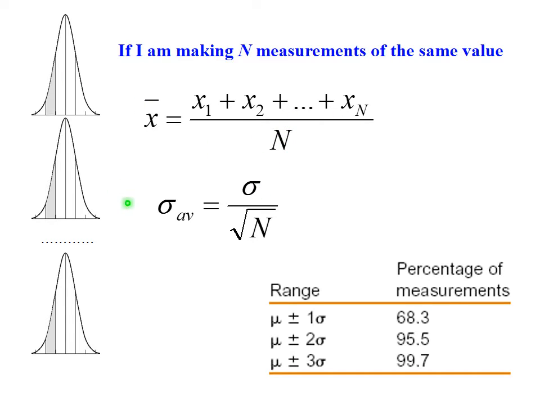Now, similar to previous example, we can calculate that for this number, standard deviation will be standard deviation of one single measurement divided by square root of n, where n is number of measurements. It's very important. If I do more measurements, I am reducing standard deviation of my estimate. I know my number with better precision. Uncertainty is becoming smaller.